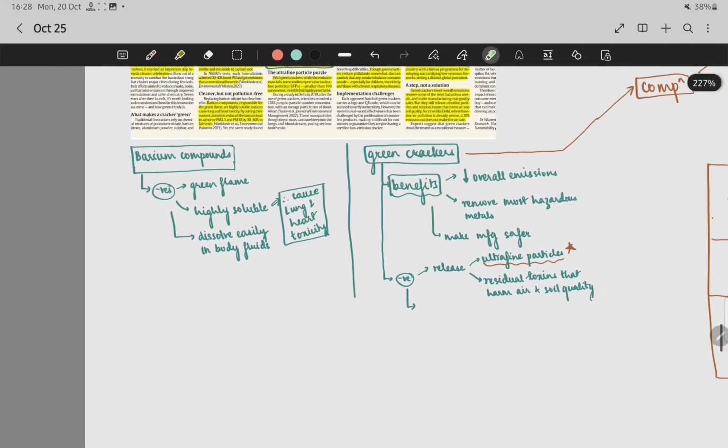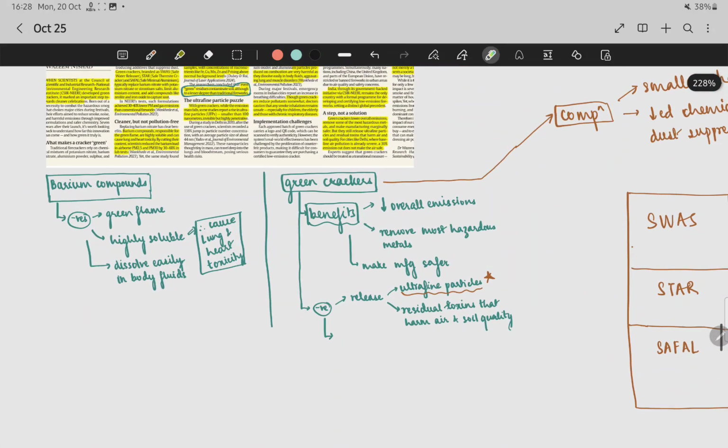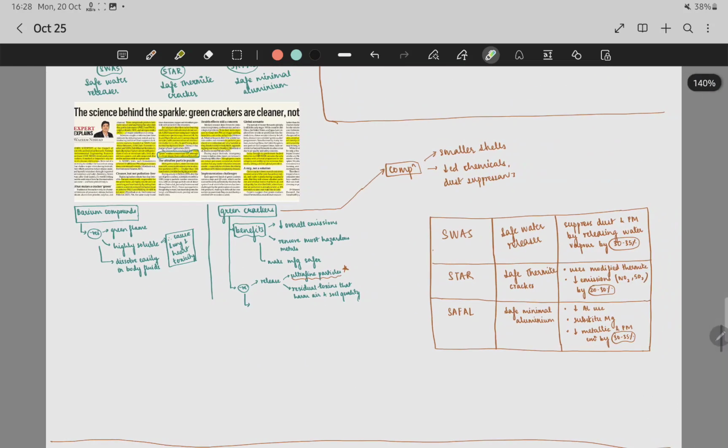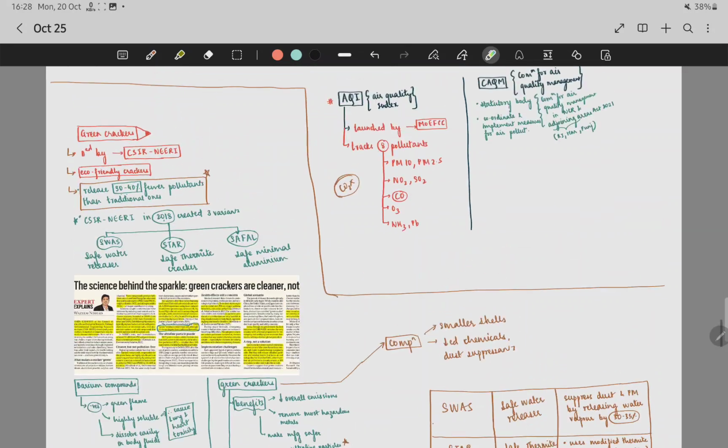And here, the traditional firecrackers use barium compounds. So let us have a glance at their negative features. They release a green flame, and they are highly soluble, that is, they cause lung and heart toxicity, as they dissolve easily in bodily fluids. So this is a holistic view we have covered.